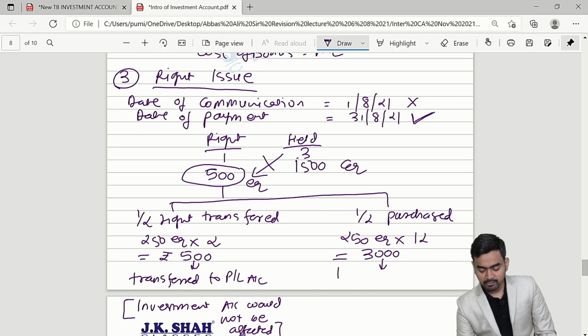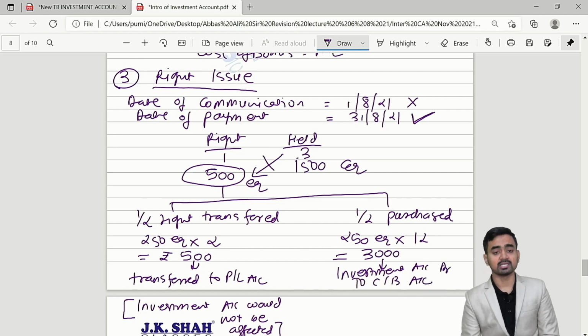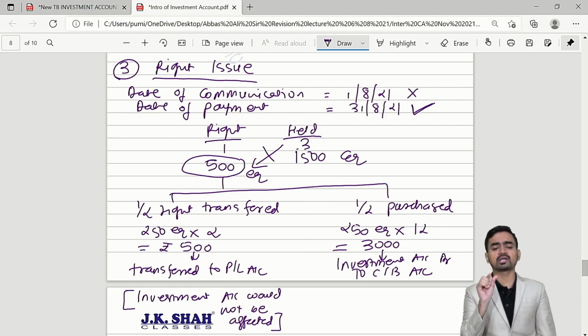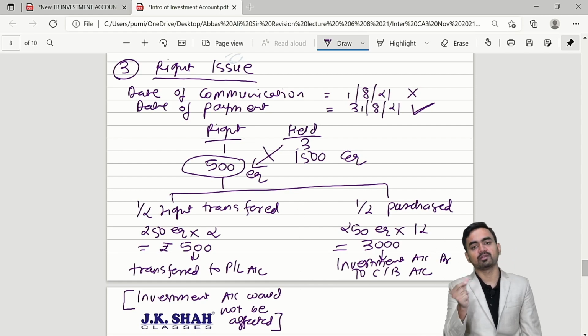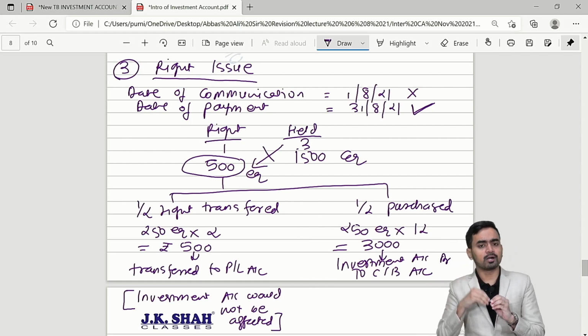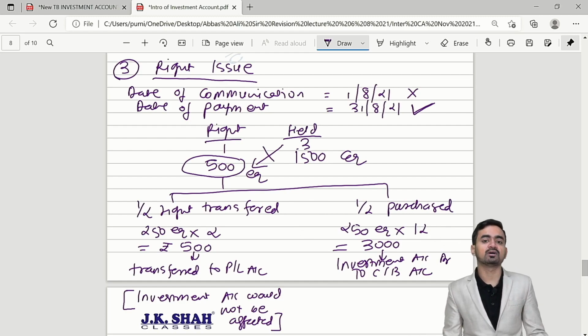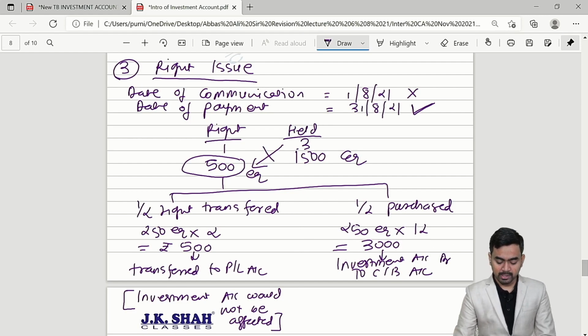So the entry would be investment account debit to cash bank account. Is it clear? So whenever the right adjustment comes in the exam, check. If you are transferring something, that will not affect your investment, it will go in P&L. And if you are purchasing right shares, then it is as good as investment in the shares, investment to cash bank. So the right share concept is over.